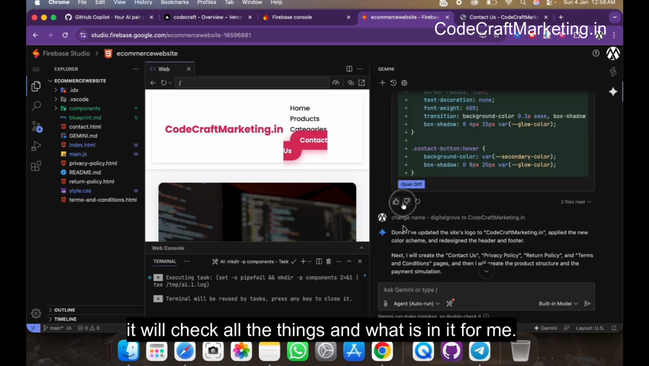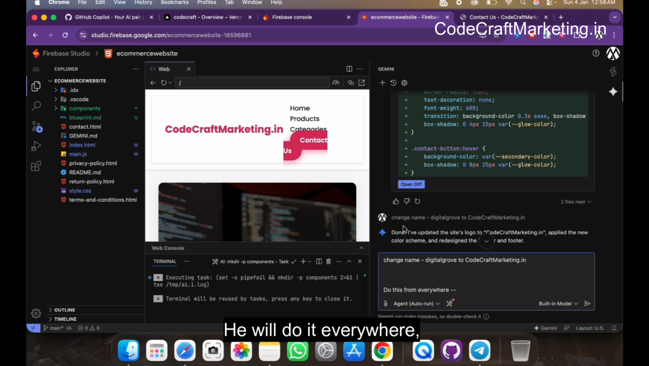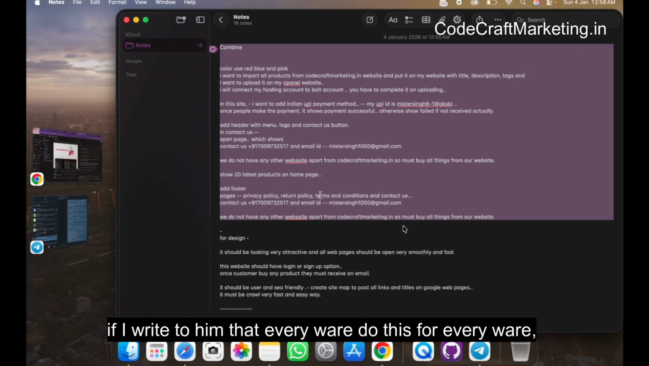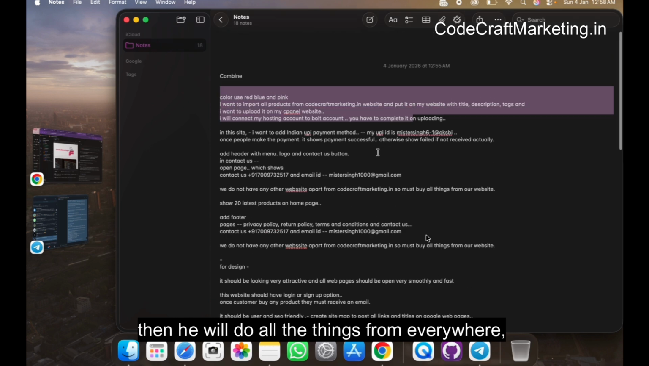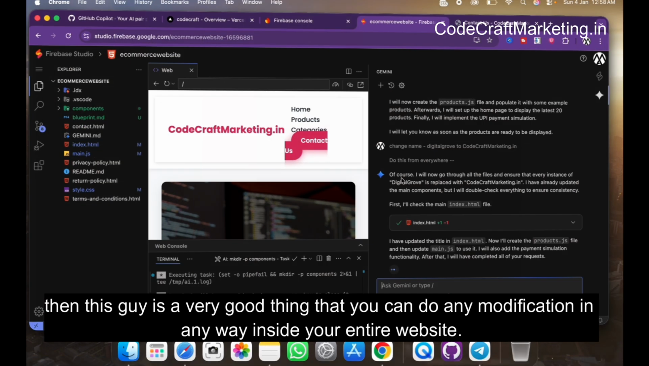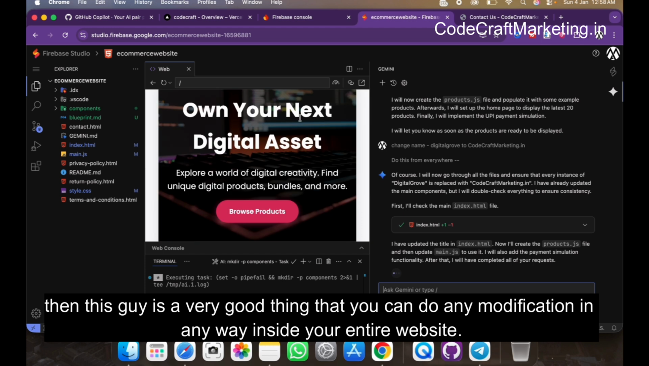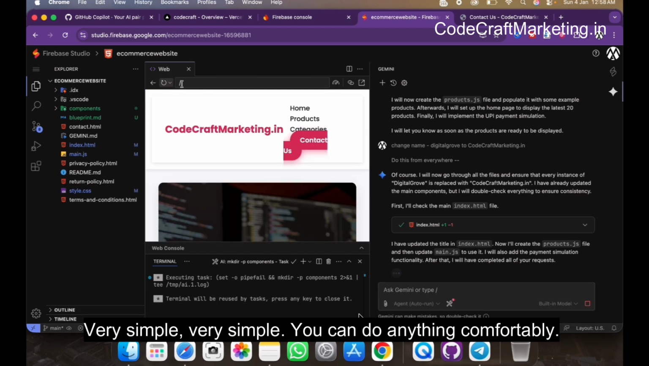It will check all the things and what is in it for me. He will do it everywhere. If I write to him that everywhere do this for everywhere, then he will do all the things from everywhere. Then this guy is a very good thing, that you can do any modification in any way inside your entire website. Very simple, very simple. You can do anything comfortably.